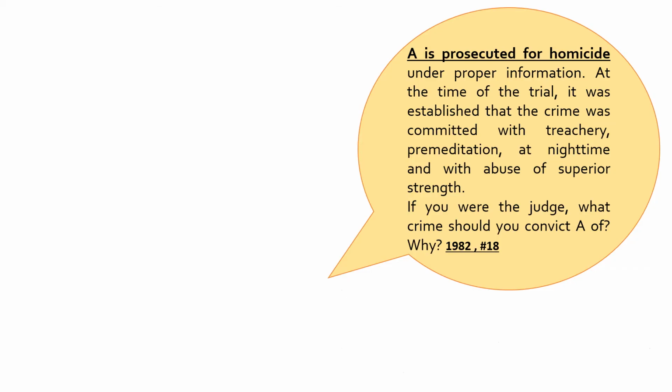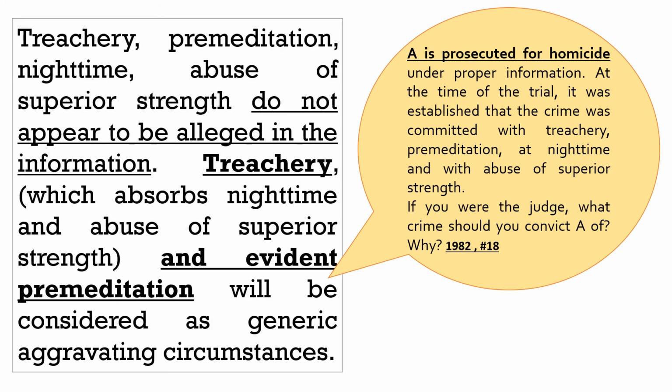Another bar exam question. A here is prosecuted for homicide under proper information. At the time of the trial, it was established that the crime was committed with treachery, premeditation, at nighttime, and with abuse of superior strength. If you were the judge, what crime should you convict A of? Answer is still homicide. Bakit? Because treachery, premeditation, nighttime, abuse of superior strength do not appear to be alleged in the information.